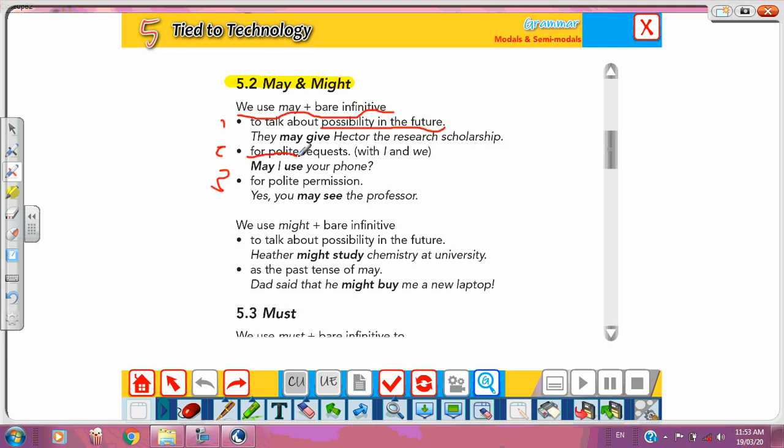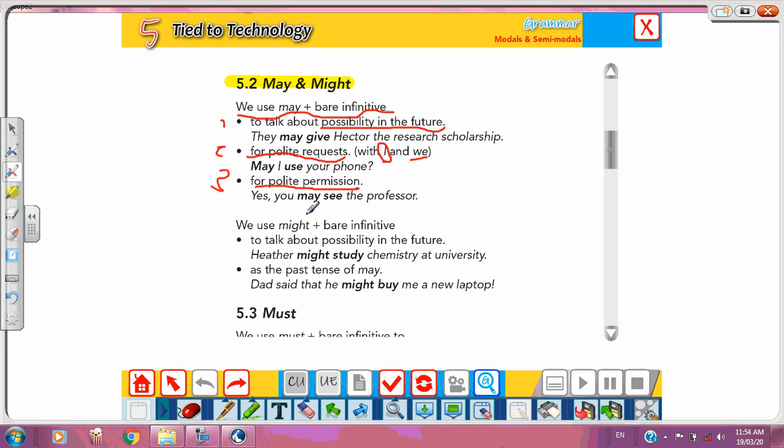Number two, again for polite requests. What's the difference between the polite requests here and the polite requests in could? Here we use it with I and we only. May I use your mobile phone? May we visit you tomorrow? And for polite permission. Yes, you may see the doctor. You may see the professor. Yes, you may go out.